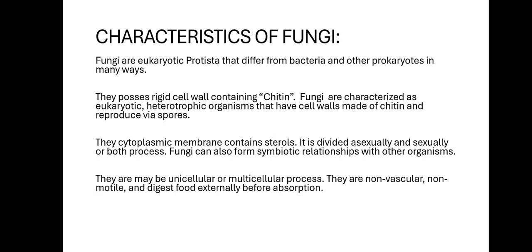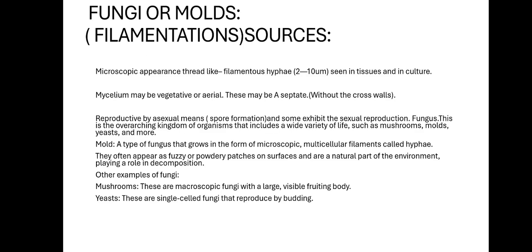The cytoplasmic membrane contains sterols. They reproduce asexually or sexually, by both processes. Fungi can also form symbiotic relationships with other organisms. They may be unicellular or multicellular. They are non-vascular, non-motile, and digest food externally before absorption.